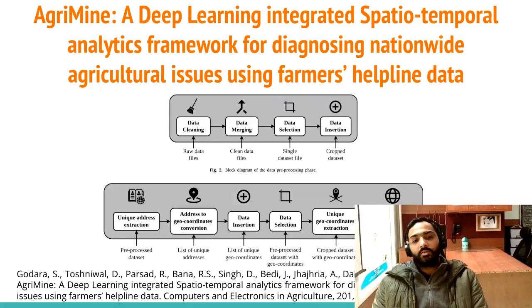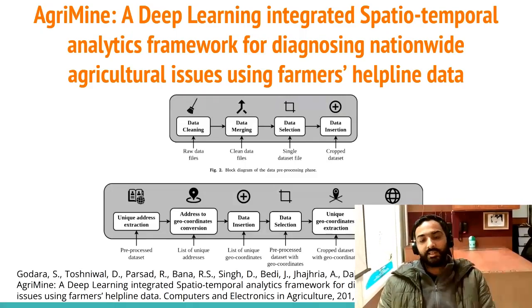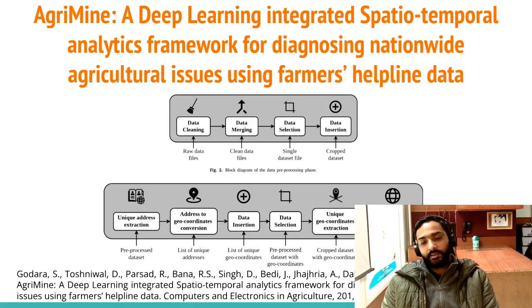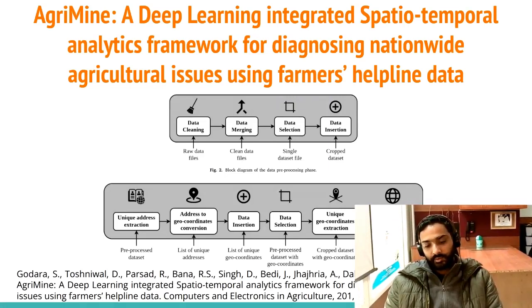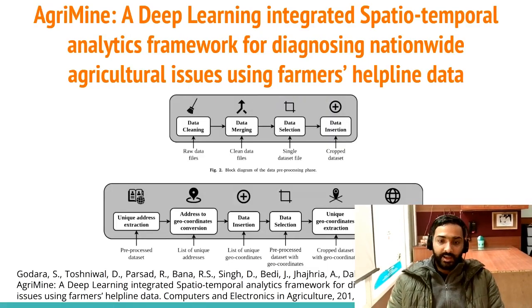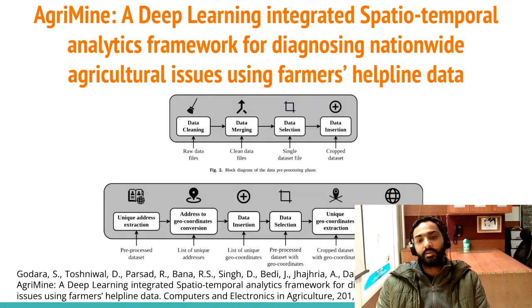These around 84,000 files are merged, then data cleaning and some pre-processing is done, and after that the data set is made available on the KCC CHAKSHU portal.